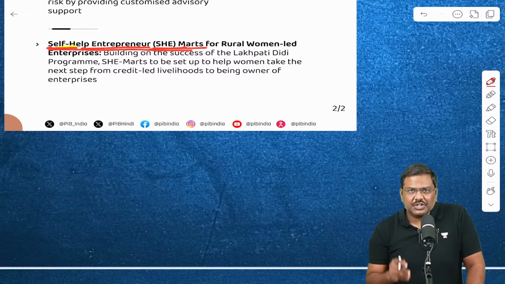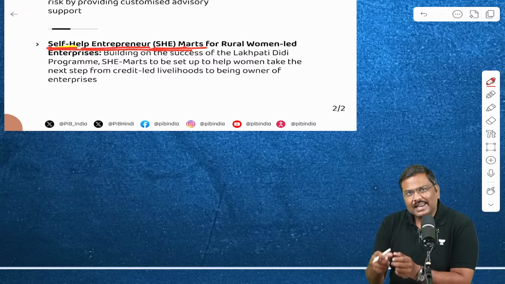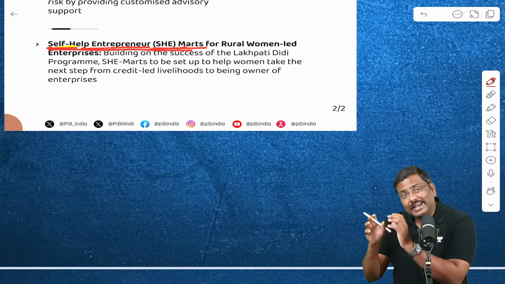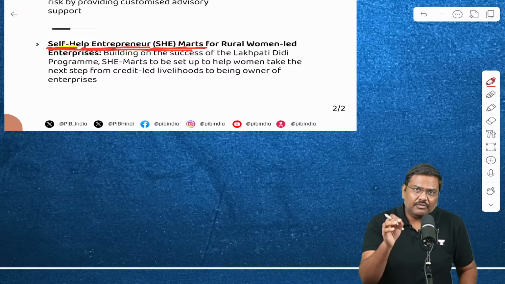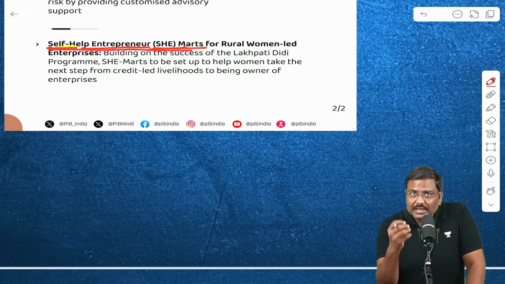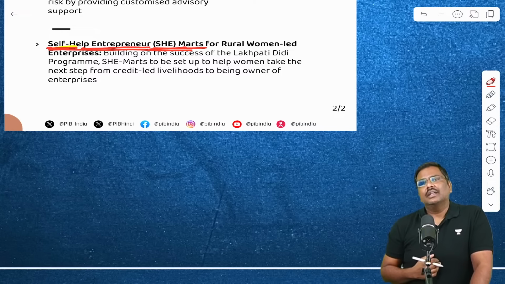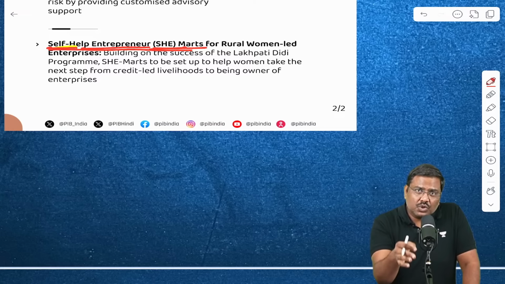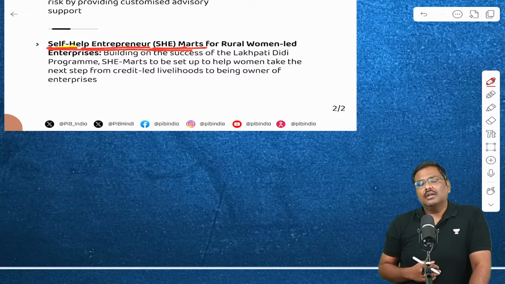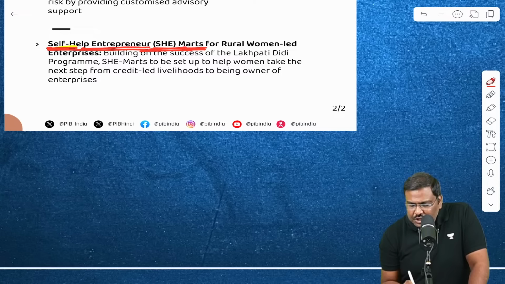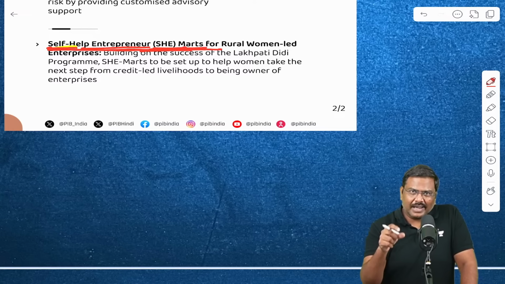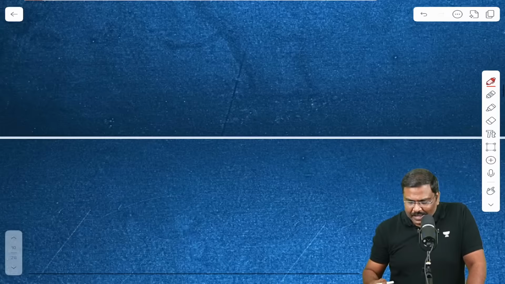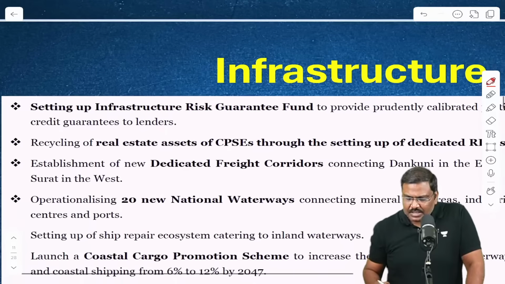What is basically the idea of a She Mart? These will be retailing units, community owned retail units which are led by women, which are owned by the women entrepreneurs. This will help the promotion of women empowerment. This will add to the income sources for the women. So that is basically the idea of a She Mart. This is targeting women in the rural part of India. So these are some of the areas that have been covered under the agriculture sector.